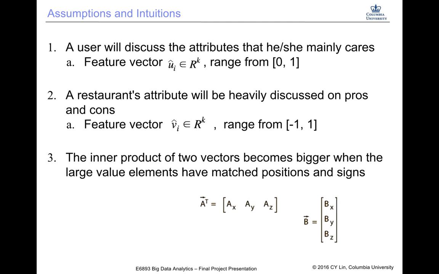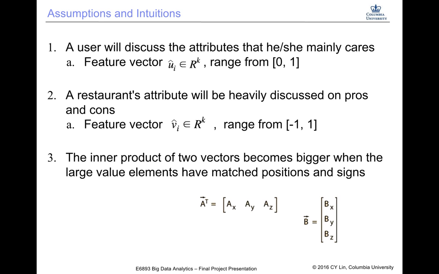And here are our assumptions and intuitions. To compute the feature vector, we have 2 important assumptions. First, a user will discuss the item properties that he or she most cares about in his or her reviews. For example, a user usually mentions service of a restaurant, while seldom mentioning the food in his or her reviews. Then this user probably values service of a restaurant much more than the food, and therefore we need to recommend a restaurant with excellent service to this user.